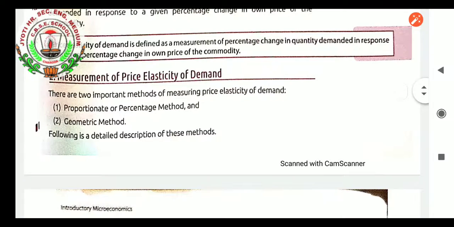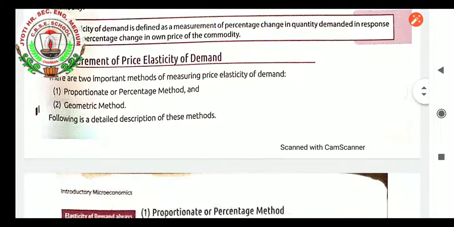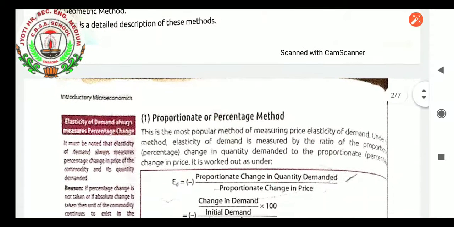When we see the measurement of price elasticity of demand, there are two important methods. The very first is the proportionate method or percentage method. The second is the geometric method. Following is a detailed description of these methods. First, the proportionate or percentage method is the most popular method of measuring price elasticity of demand. Under this method, elasticity of demand is measured by the ratio of the percentage change in quantity demanded to the percentage change in price.